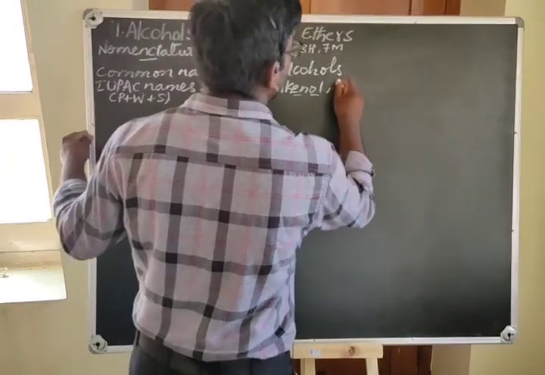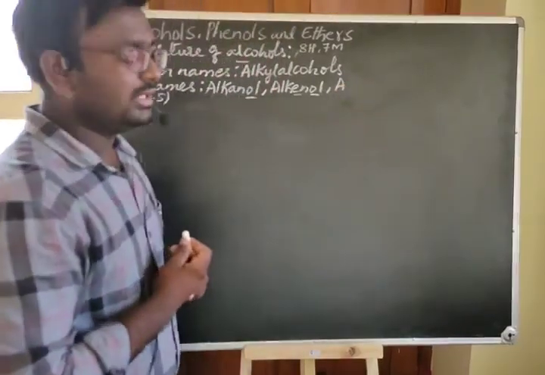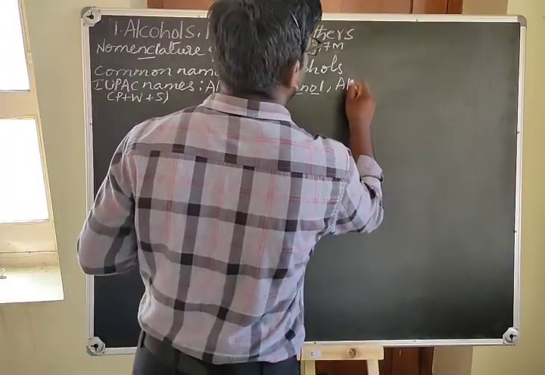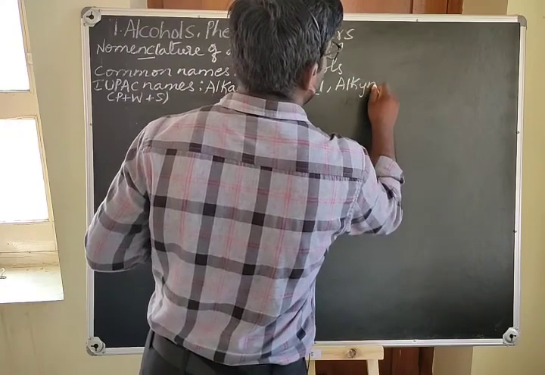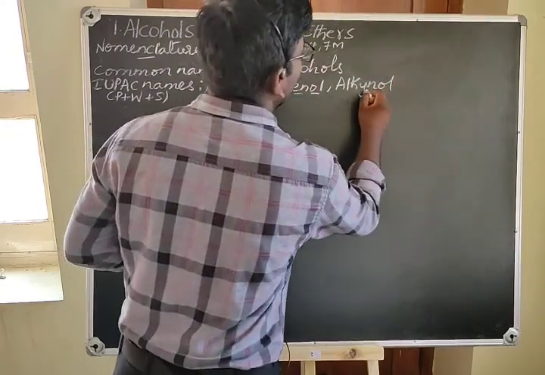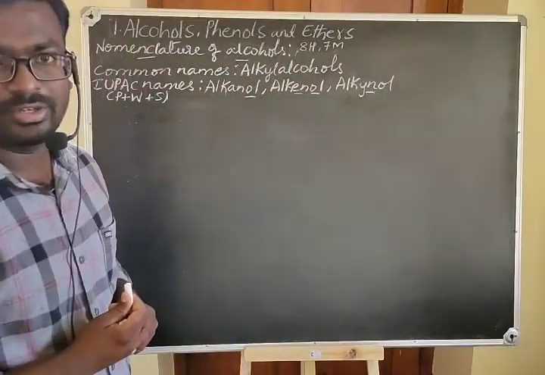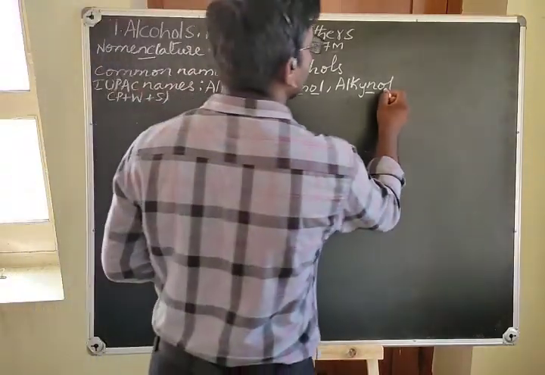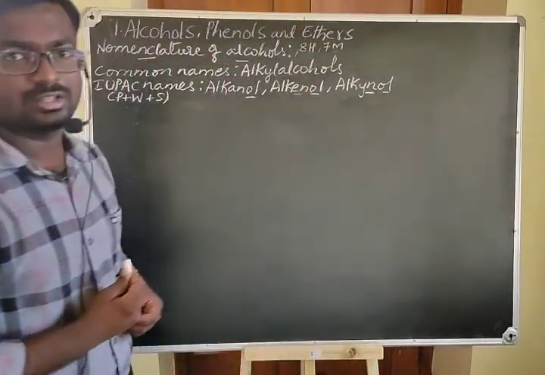Whenever there is a carbon-carbon triple bond in the compound, we call it alkynol. Here the YN refers to the carbon-carbon triple bond and OL refers to the suffix of the hydroxyl group.